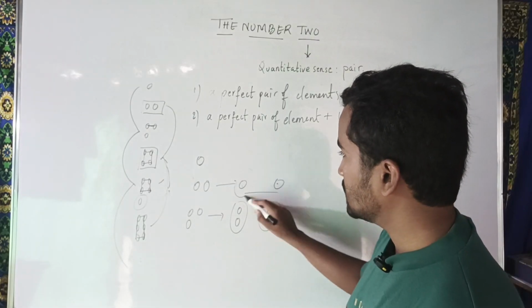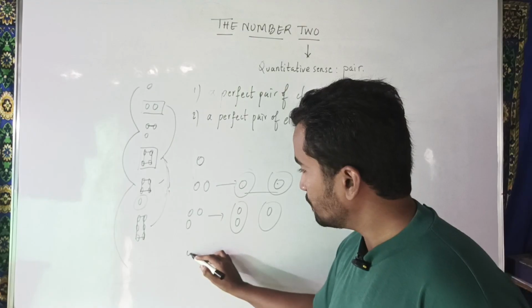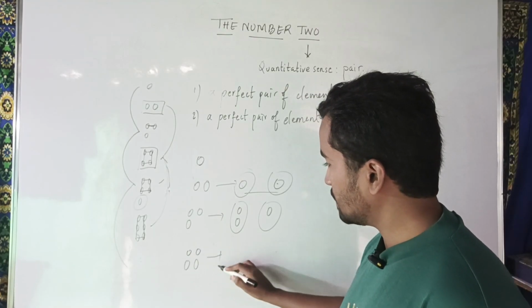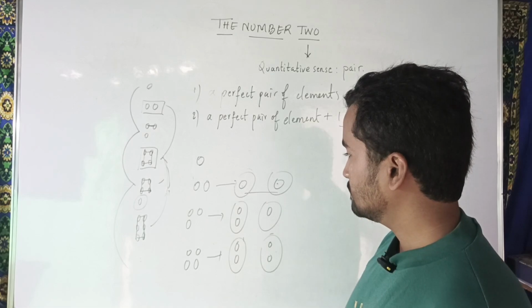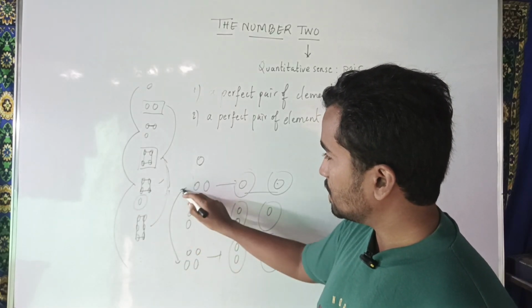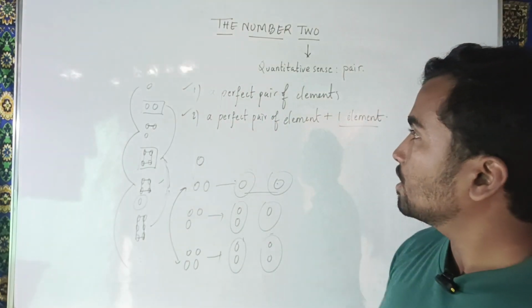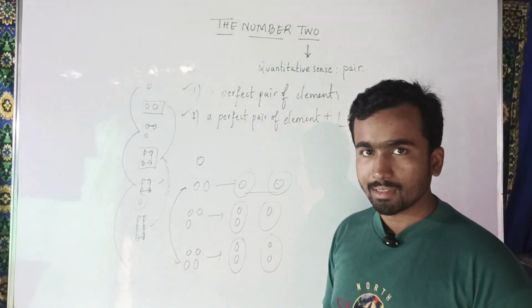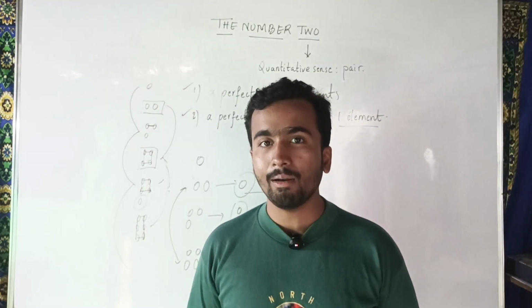Here the quantity is unity, here the quantity is unity, which is the same. If I take the next consecutive quantity, it can be written as two pairs. Right? This is what I want to explain as a part of the classification of quantities. This is what makes the aspect of pair unique.